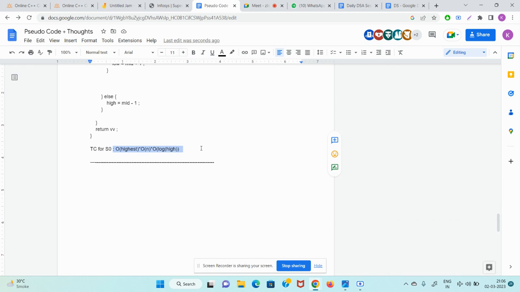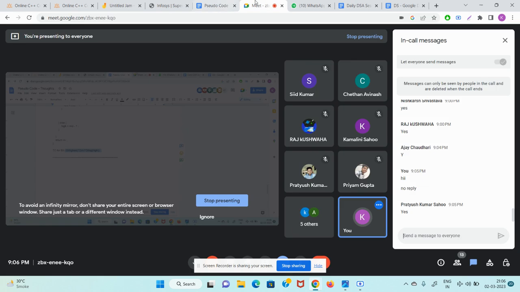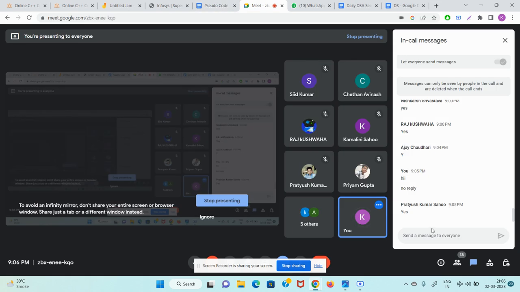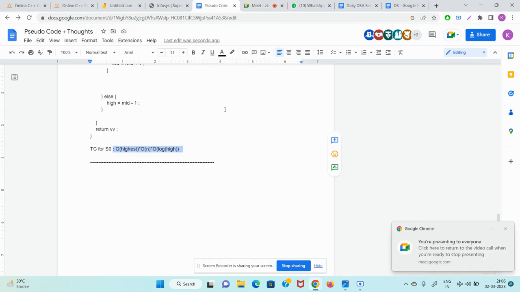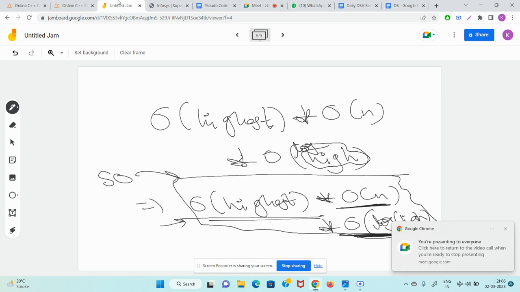It's O of highest into O of n into O of log of I. Hmm. So, Pratyush, what I am trying to say is that this thing is pretty much clear. Now, let's go to the better solution which was possible. Okay. So, the better solution is that what we can do is that we were doing this.